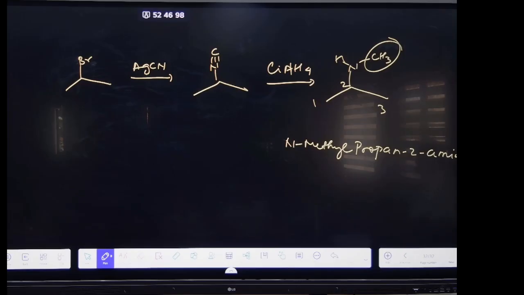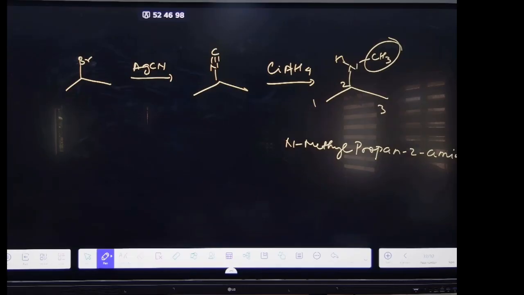First it will form Br at the meta position. Then SnHCl will do the reduction, so it will form NH2 and the Br at the meta position. Then diazotization reaction with water, it will form OH Br meta. Which option? The first option, right?